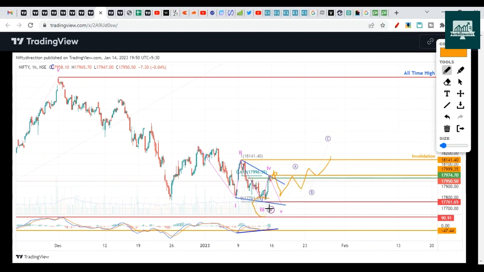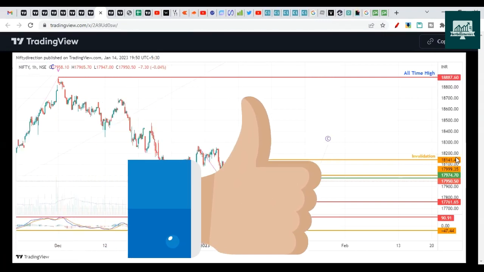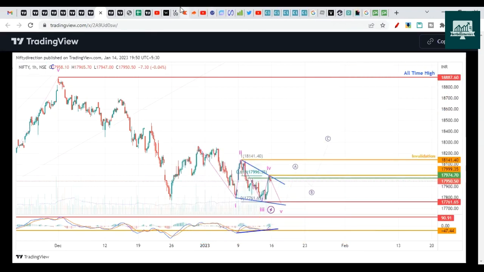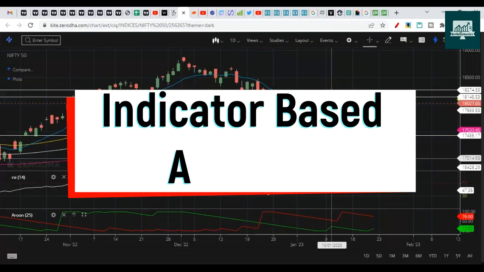So it looks like the low is already in place, and this chart is a little bit different now, and the wave count has changed. So we'll discuss the Elliott Wave count after we discuss price action and indicators. So let's jump to the price action and indicators first.